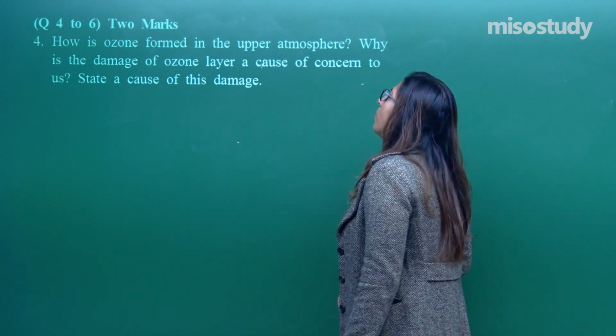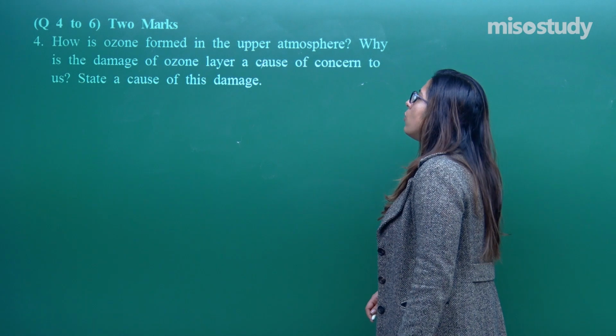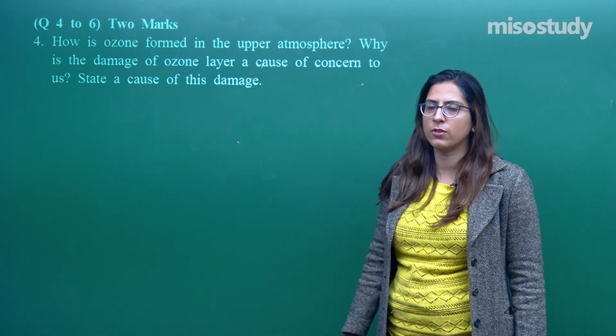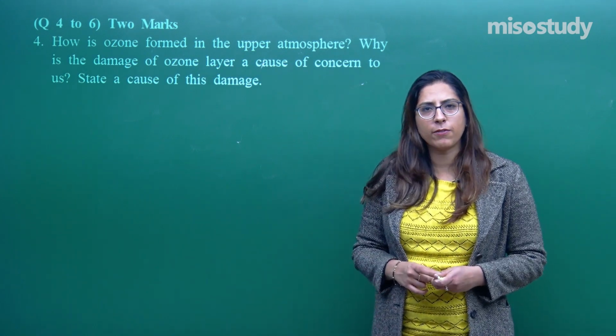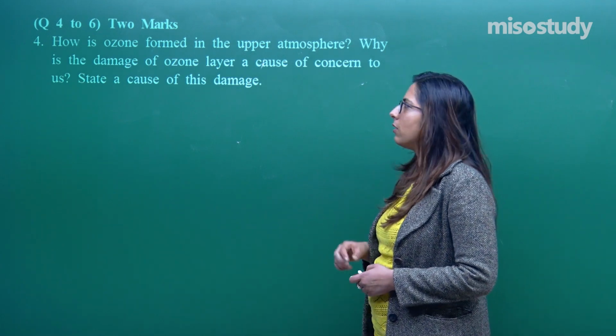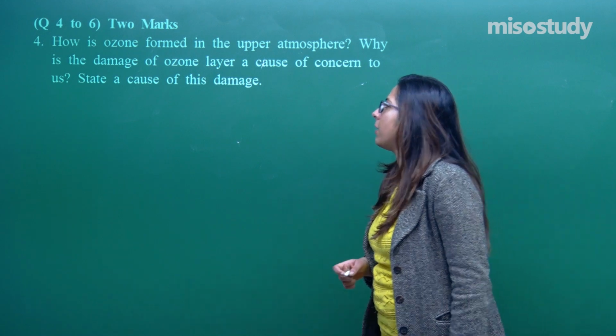How is ozone formed in the upper atmosphere? Why is the damage of the ozone layer a cause of concern to us? State a cause of this damage. Again, a very easy question. We have already discussed it superficially in a second or third question. I guess it was the second question. So, they are asking how ozone is formed in the upper atmosphere.